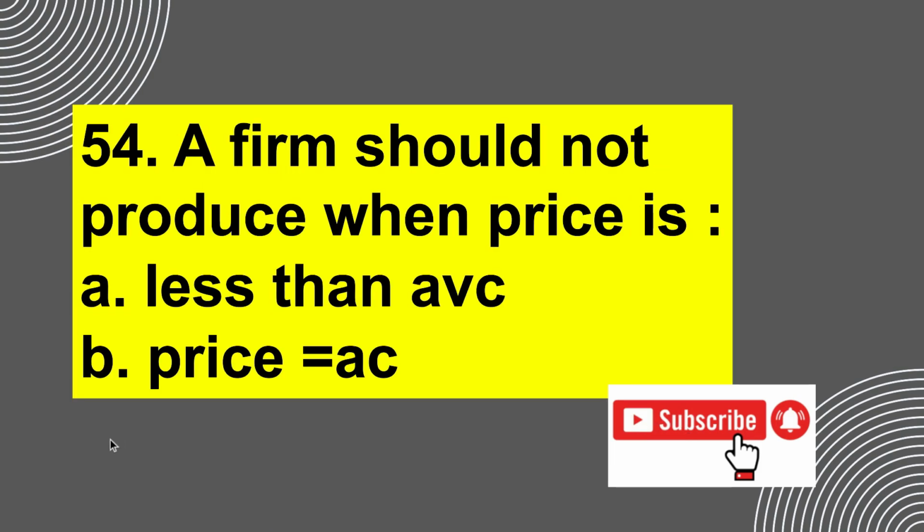The next question says a firm should not produce when. Here the correct answer will be less than average variable cost. AVC stands for average variable cost. Why? Because if a firm is not able to even completely cover its average variable cost, in that case it's better for it to shut down so that it can minimize its losses, and it will have to pay only for its fixed cost.